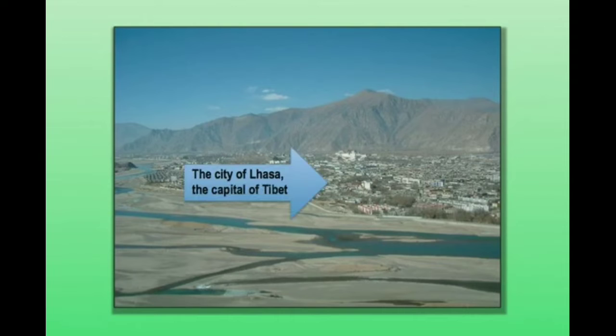This is the city of Lhasa, which is the capital city of Tibet. But what I want you to notice here in the background is that we do have mountains. We do have some elevation within the plateau. A plateau itself is not necessarily entirely flat. There will still be peaks and valleys. But what I want you to understand is the entire landscape itself is raised to a very high elevation. That's why plateaus can be challenging natural barriers to cross.